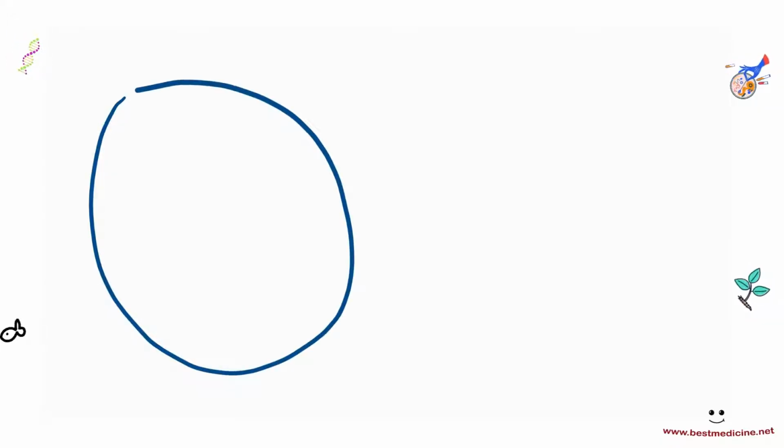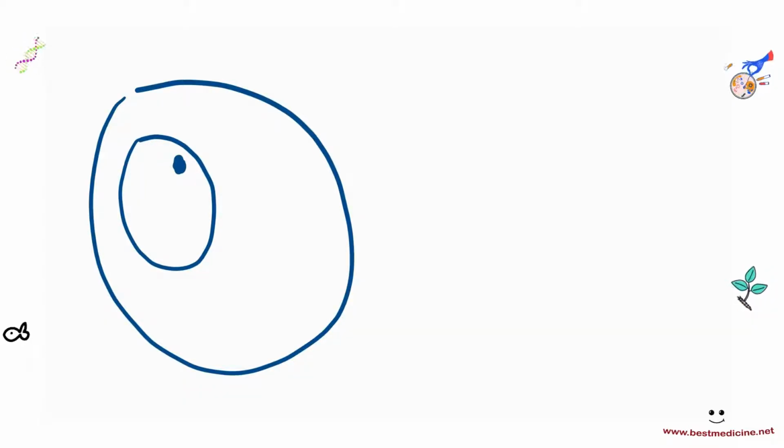Basically, you have a cell, right? And a cell would have a nucleus, and the nucleus ideally should have DNA inside of it. DNA is a helical, double-stranded structure. It looks like this and contains genes.